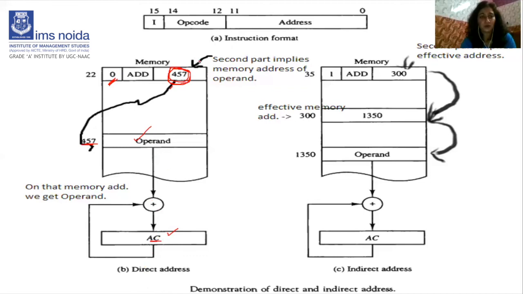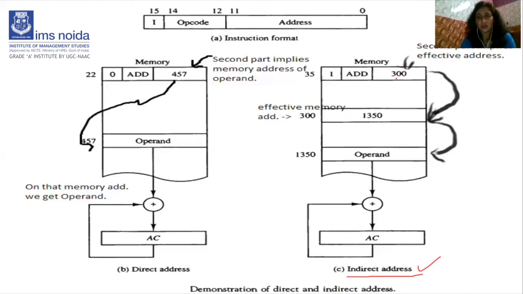So what do you mean? I think from this diagram it is clear: we move to a single address, and that address is where the operand is found. Now move to the second diagram, which is called the indirect address. What do you mean by indirect address? This is a memory, same. This is an instruction format, and this instruction is located at location 35 in the memory.